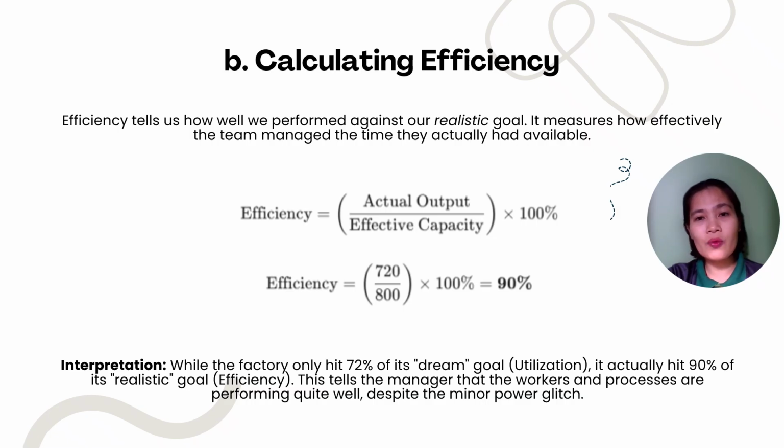So that is equal to 90%. Okay. So this tells us how well we performed against our realistic goal. Even though we only use 72% of our dream goal, hitting 90% efficiency tells the manager the team is actually performing quite well despite the power glitch.